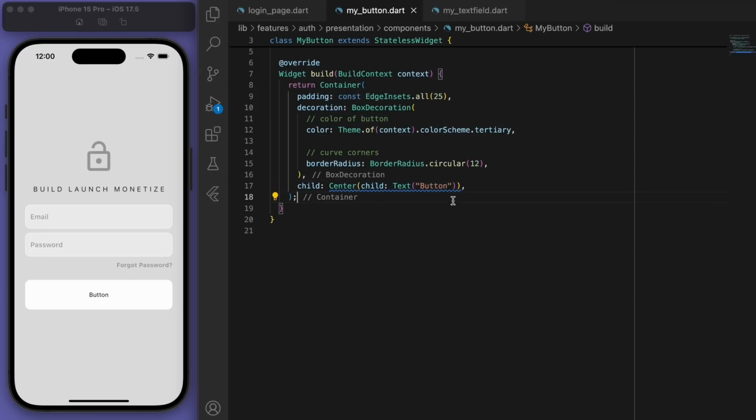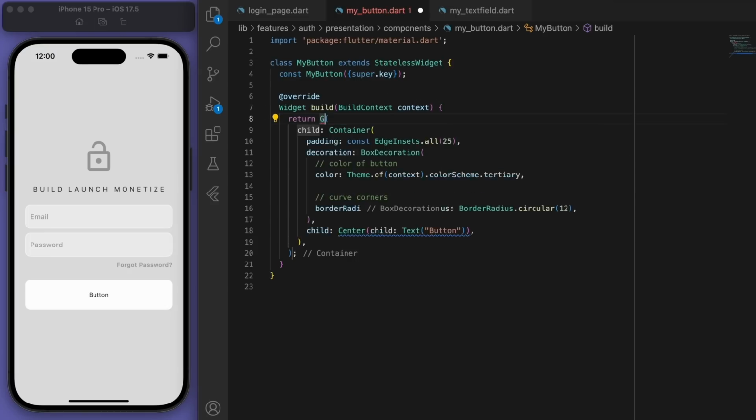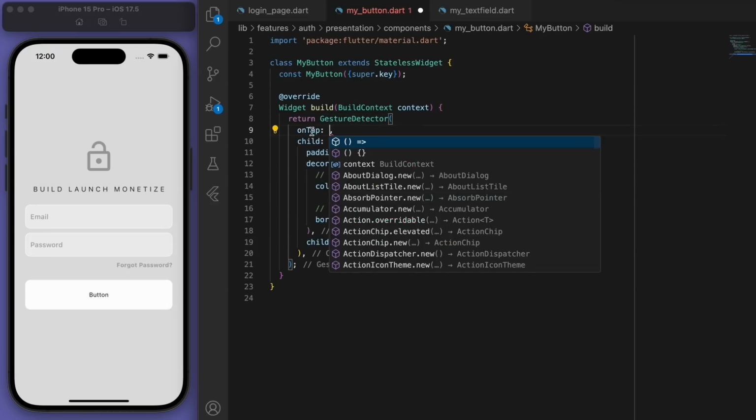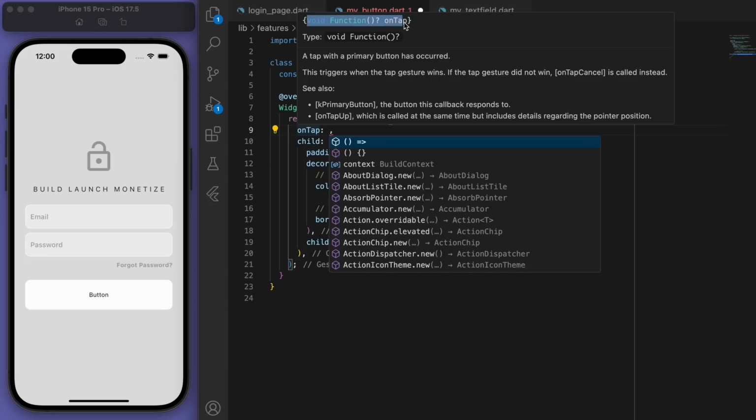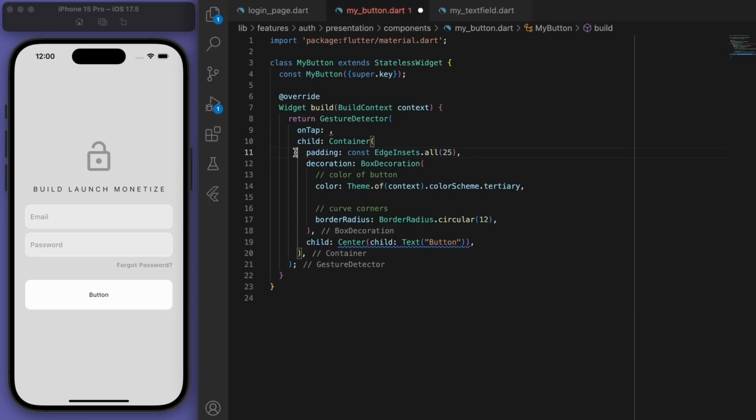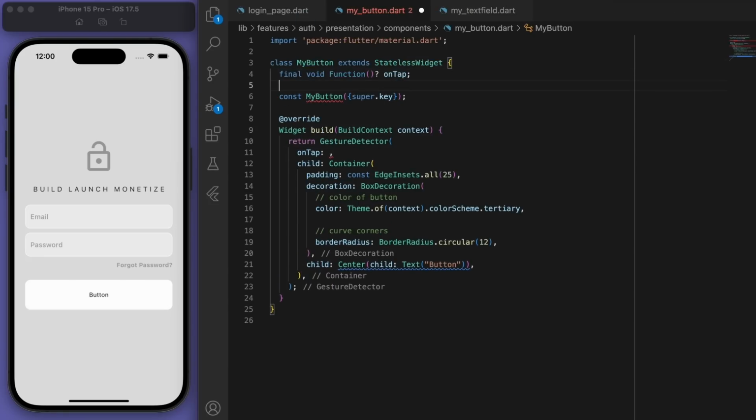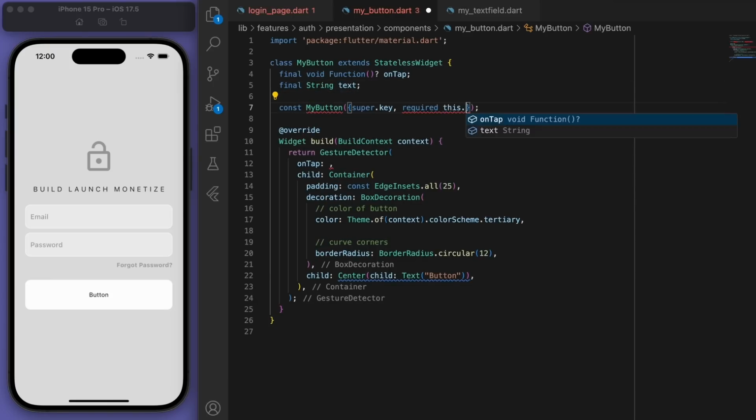And the main thing is we want to wrap this in a gesture detector so that we can actually tap on this button, right? So if you hover over the on tap, you can see what it requires. So I'm just going to copy that, and you can see at the top I'm going to require that on tap function. And let's also require some text.